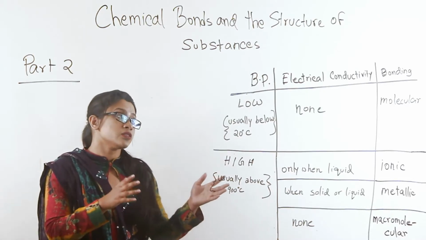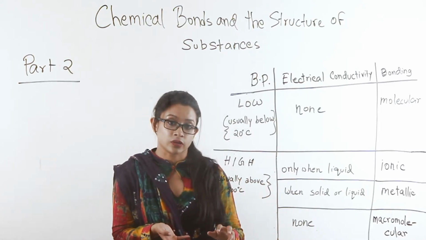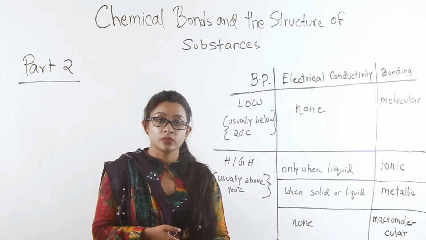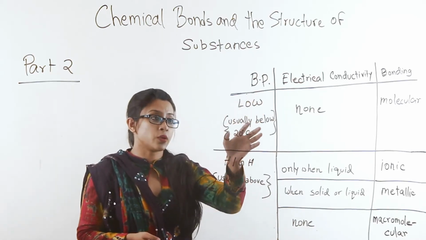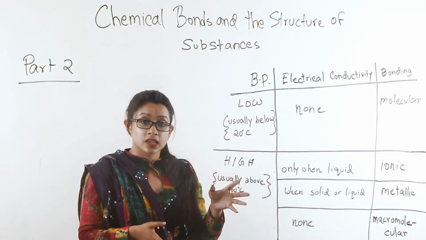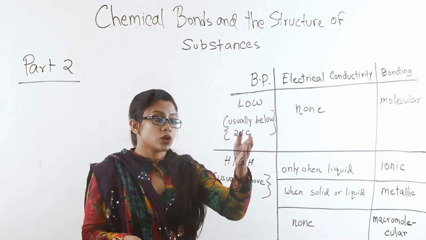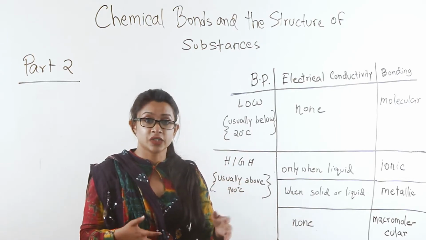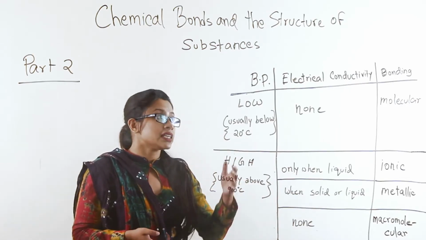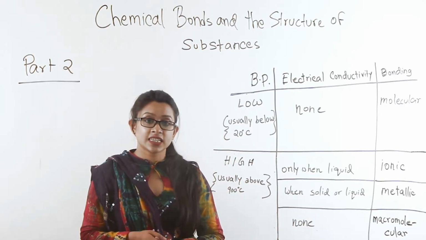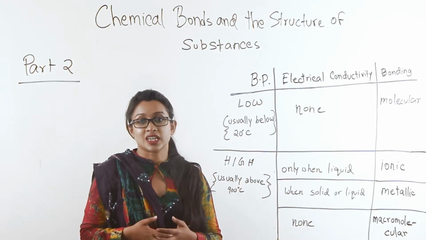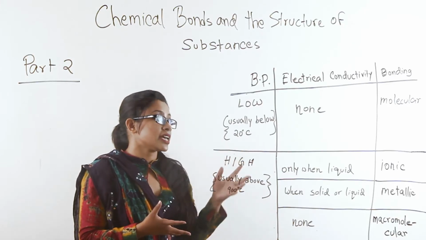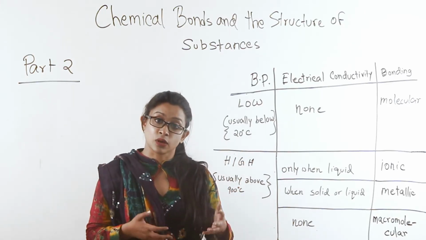For example, if you looked in this table right here, you can see that this column shows the boiling point. The substances with low boiling points, somewhere around 20 degrees or lower, have no electrical conductivity. They do not conduct electricity at all. And their bonding can therefore be classified as molecular.